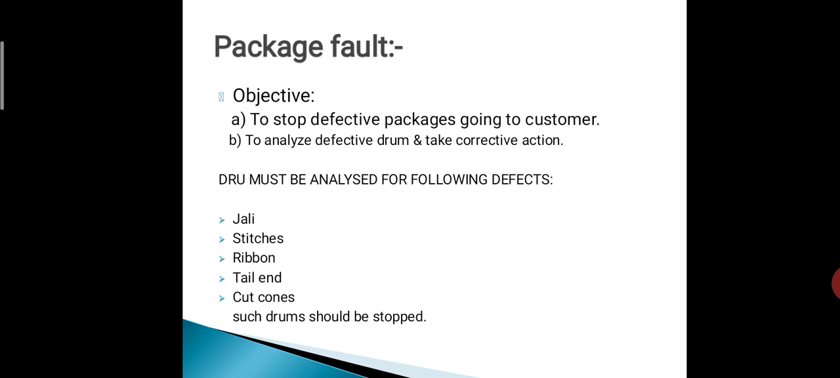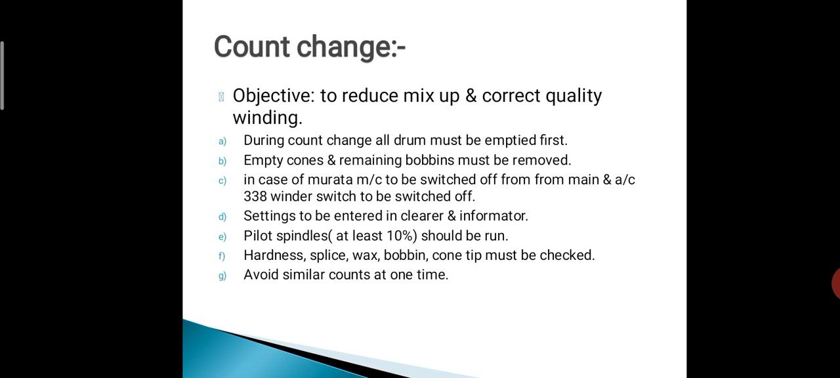Package fault. Objective: to stop defective packages going to the customer, and to analyze defective drums and take corrective action. Drums must be analyzed for the following defects: jolly, stitches, ribbon, tail end, cut cones. Such drums should be stopped.